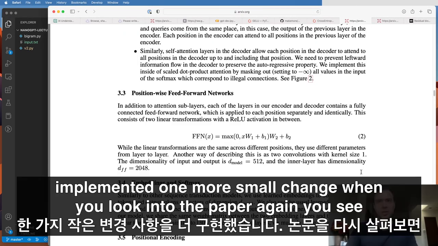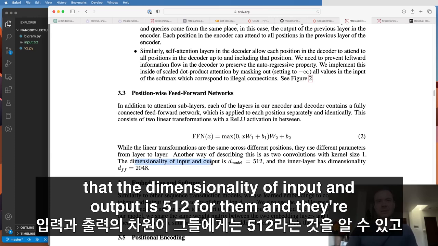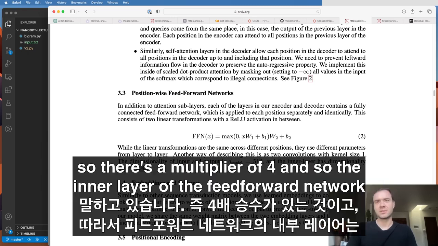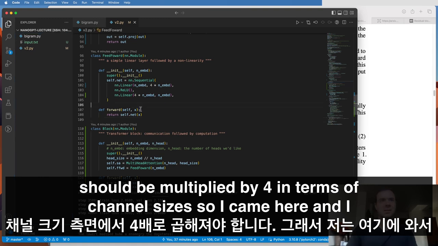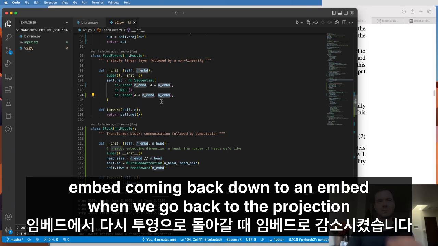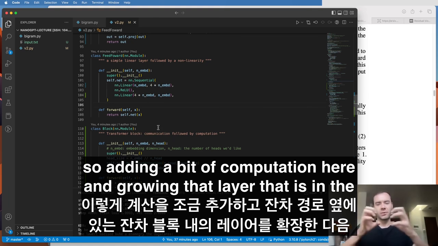So I implemented one more small change. When you look into the paper again, you see that the dimensionality of input and output is 512 for them. And they're saying that the inner layer here in the feedforward has dimensionality of 2048. So there's a multiplier of 4. And so the inner layer of the feedforward network should be multiplied by 4 in terms of channel sizes. So I came here and I multiplied 4 times n_embd here for the feedforward, and then from 4 times n_embd coming back down to n_embd when we go back to the projection. So adding a bit of computation here and growing that layer that is in the residual block on the side of the residual pathway.